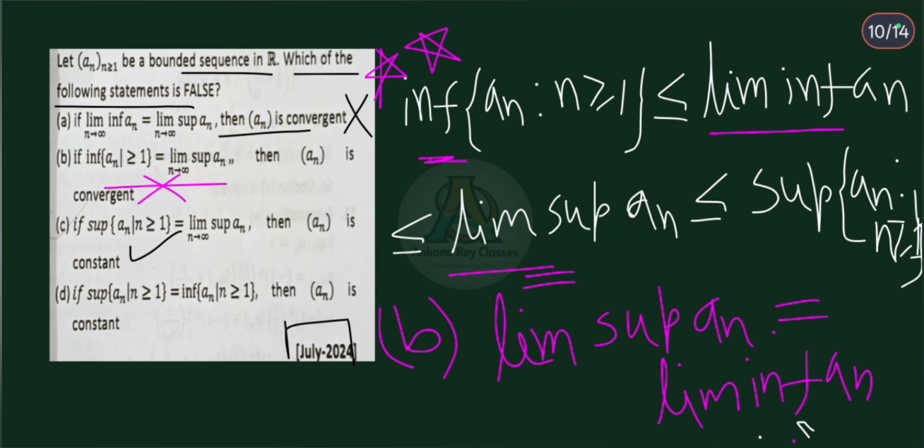And in option D, if supremum of an is equal to infimum of an, then an is constant. It is obvious, right?